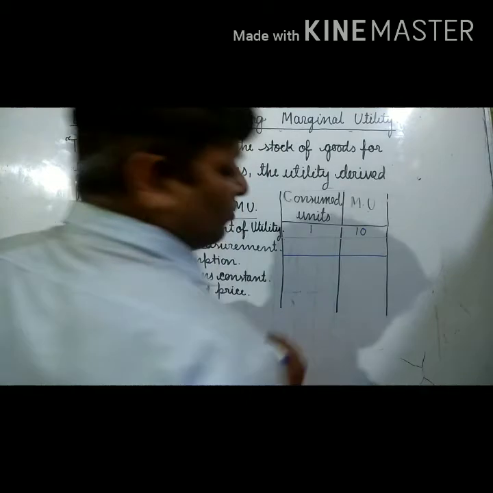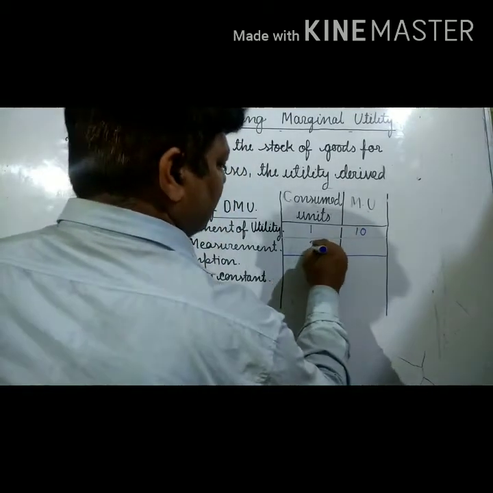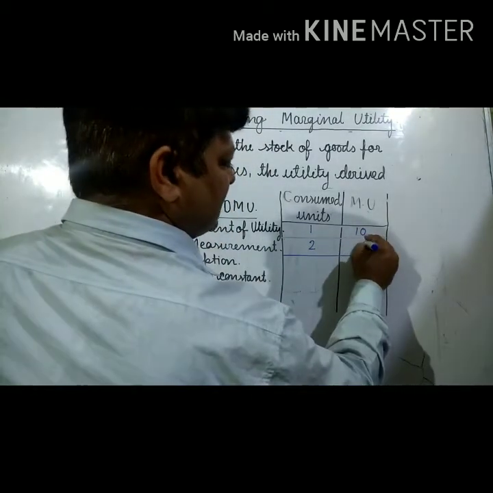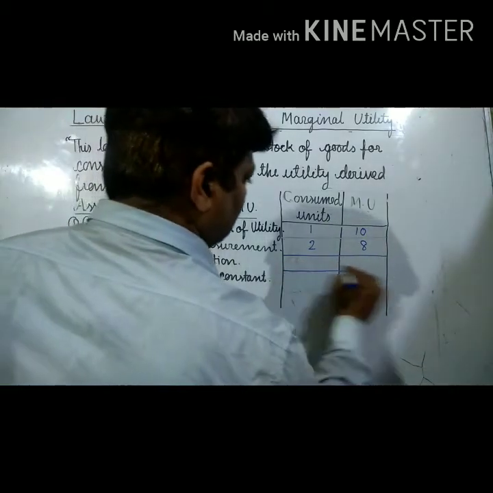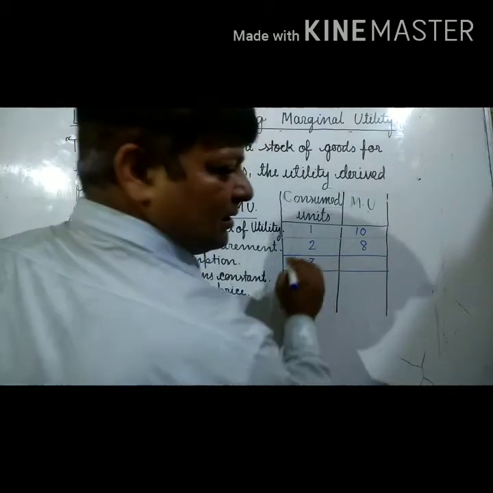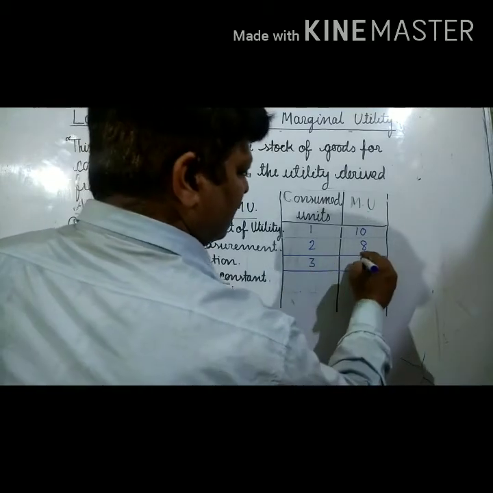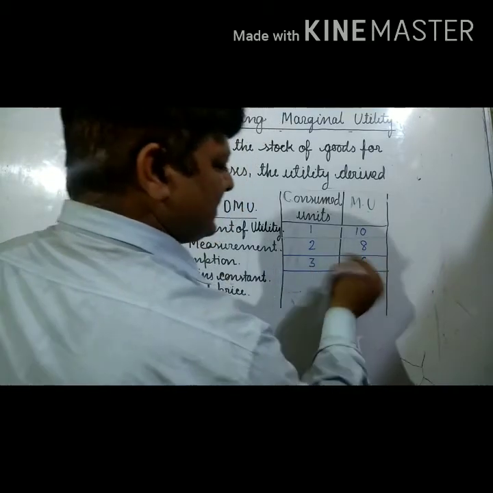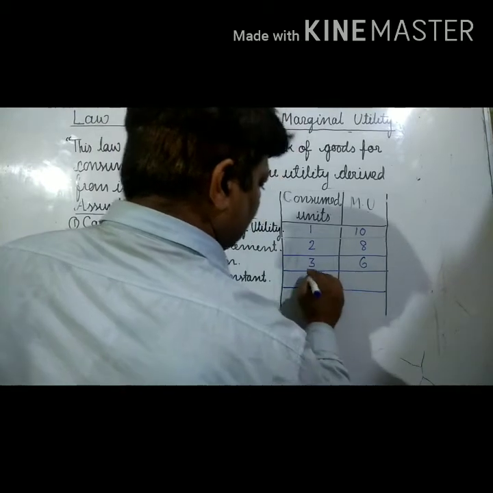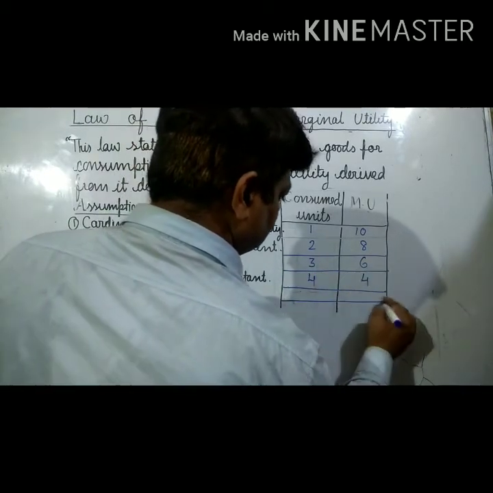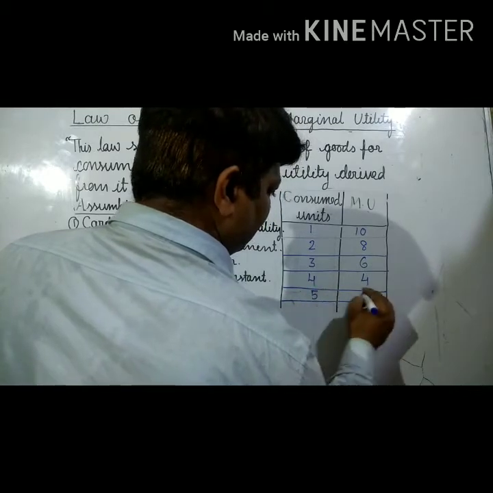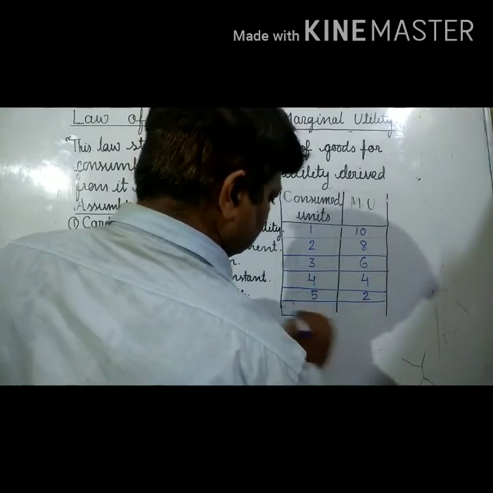As it continues, it decreases. Suppose it becomes 8. At the third unit, we get 6 units of utility. At the fourth, we get 4. At the fifth, we get 2.